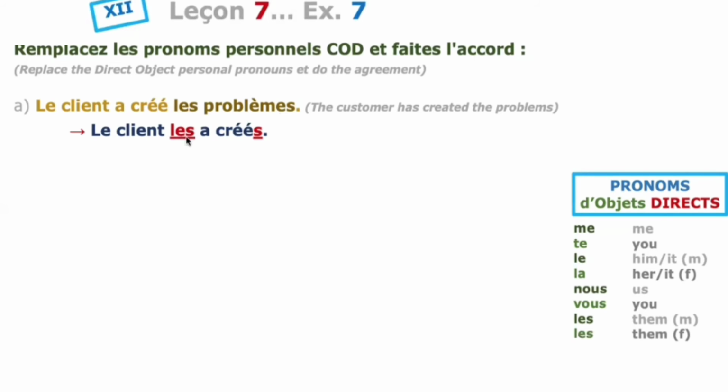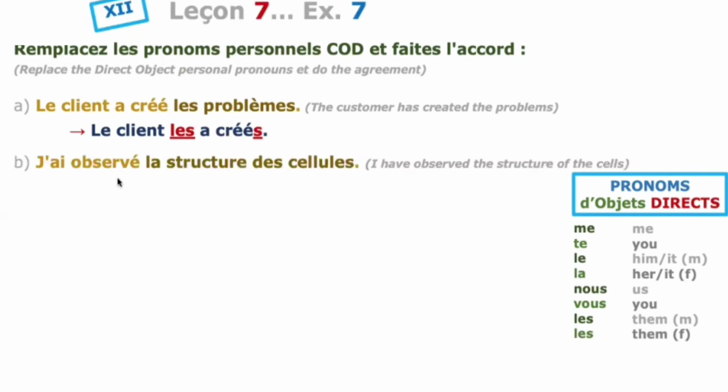And les is also the identification for plural form. So we add s at the end of the past participle. Remember that. Le client les a créés. That's the reason for the agreement: you have to see the agreement at the end of the past participle. So check each and every word carefully, then it is easy.